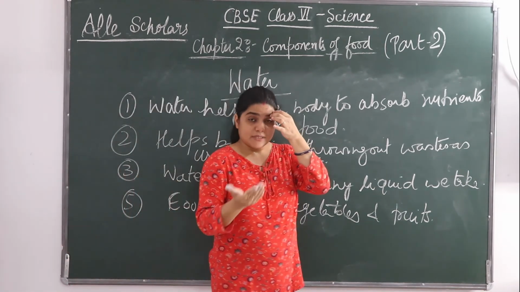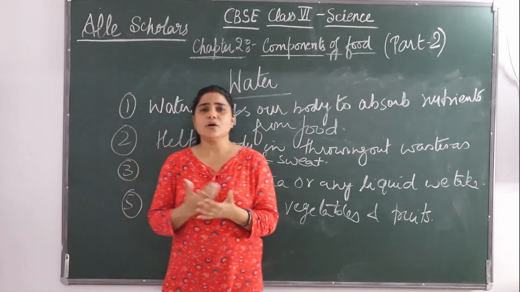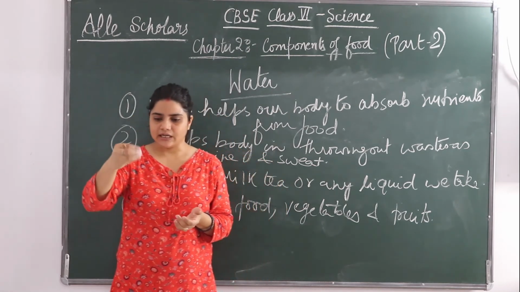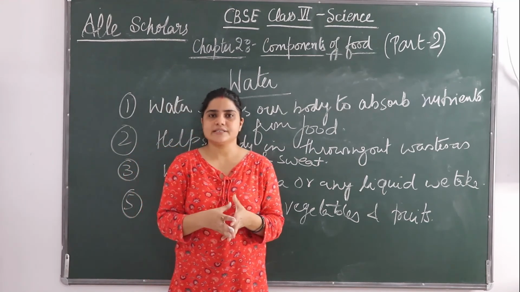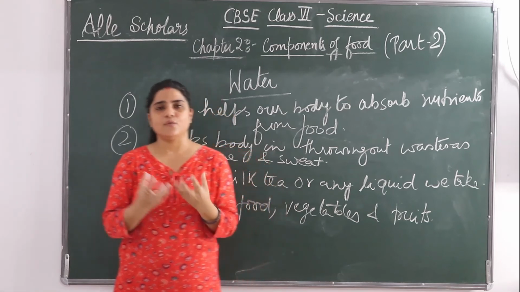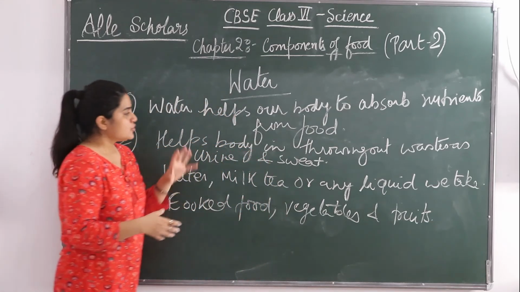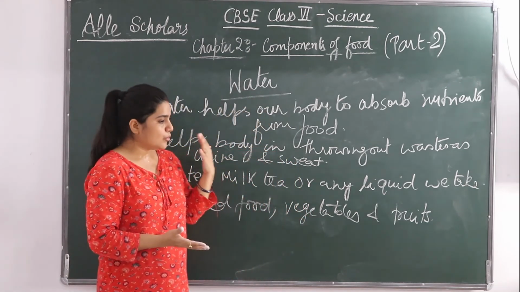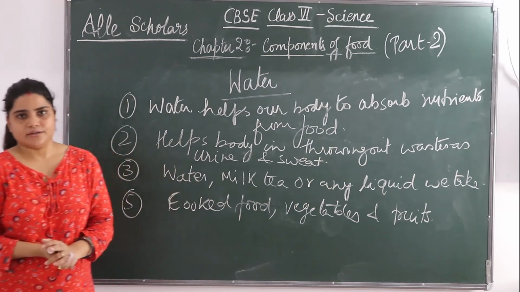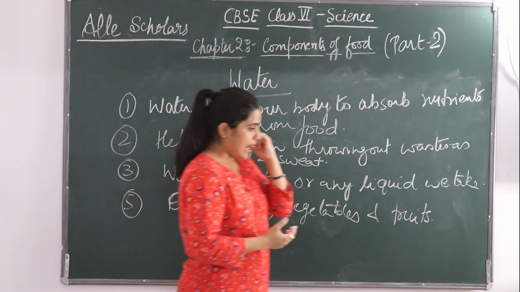Especially the fresh vegetables. Some vegetables are like this. If you cook bottle gourd, you must have seen that when you are cooking it, it releases water itself. It has so much water content that it releases water. So to some extent our body's needs are met by these waters. We get water from these vegetables and fruits.